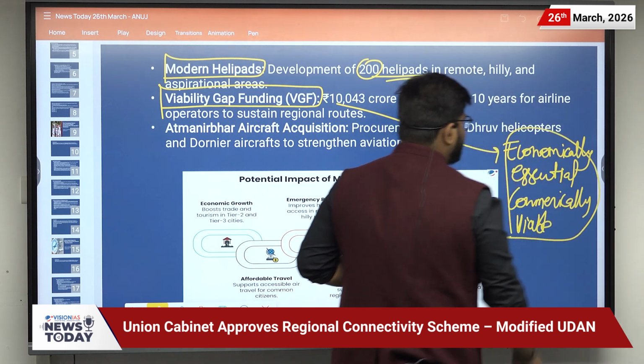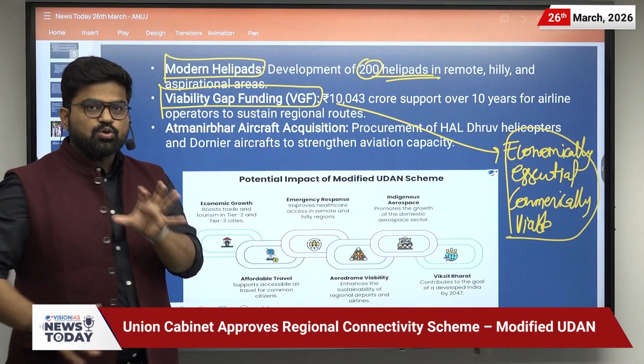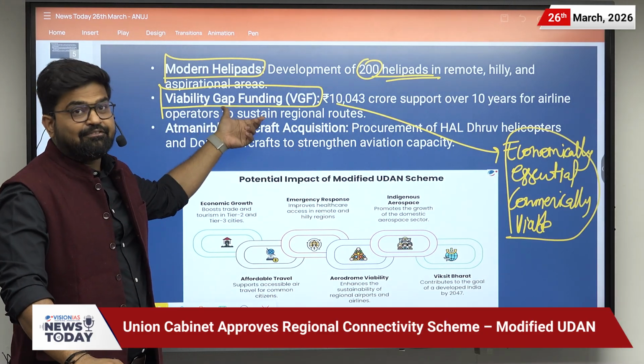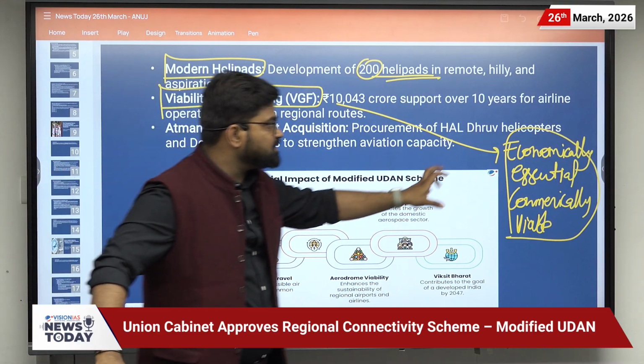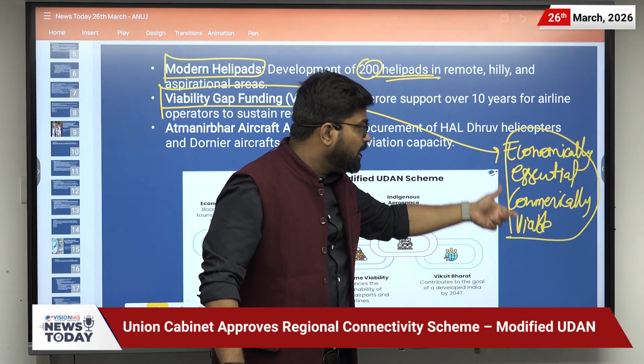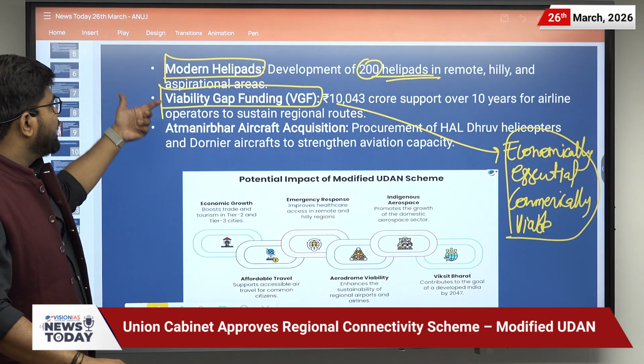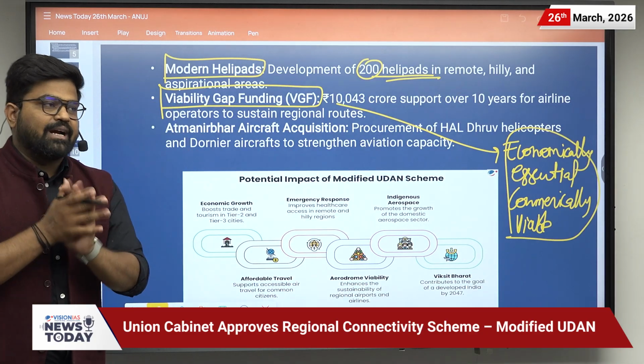So there will be losses in that. To cover those losses, there is viability gap funding for projects which are economically essential but not commercially viable. For such types of projects, viability gap funding is provided.